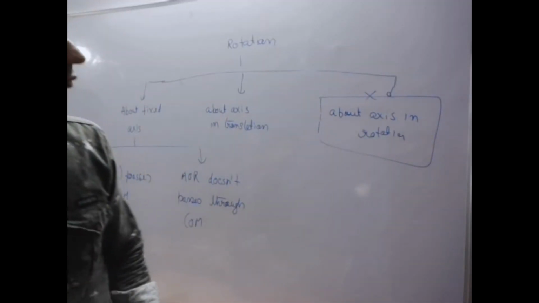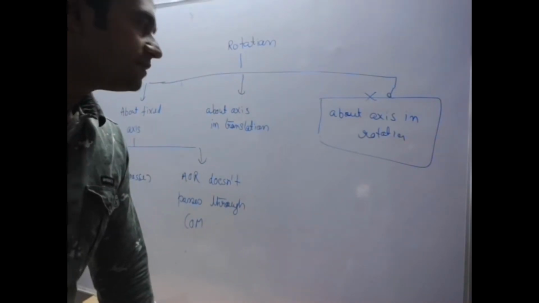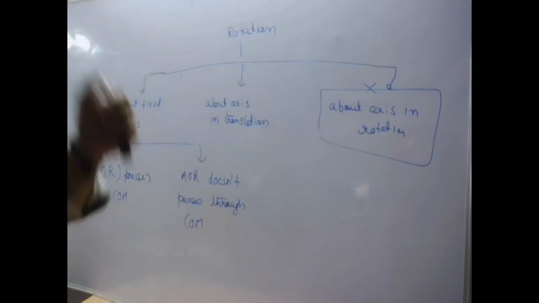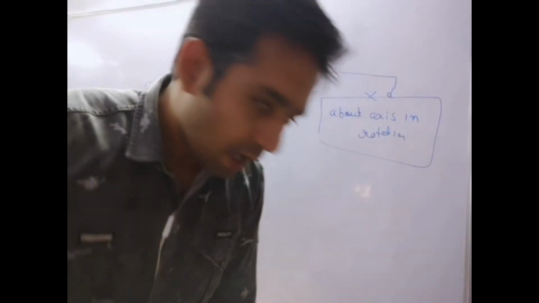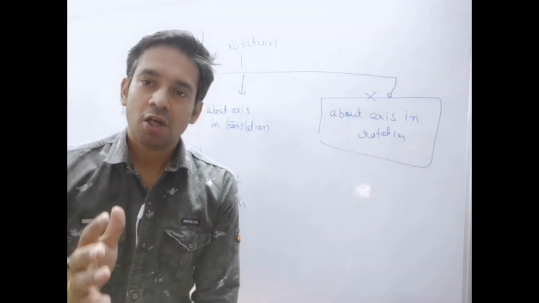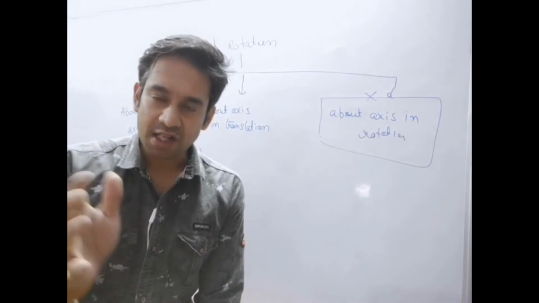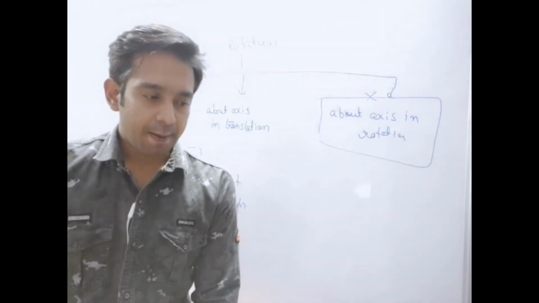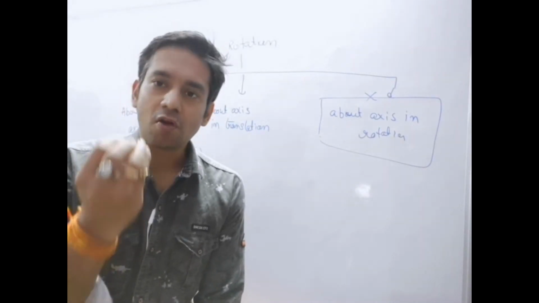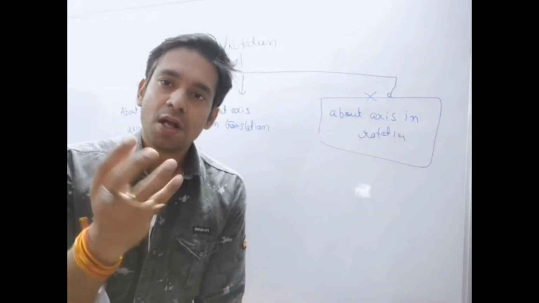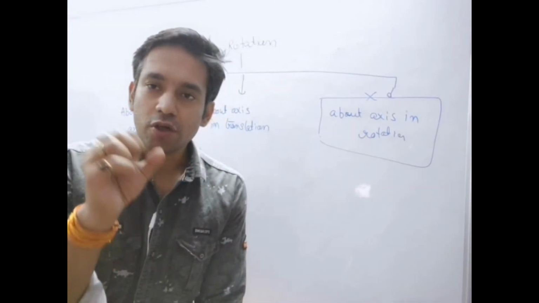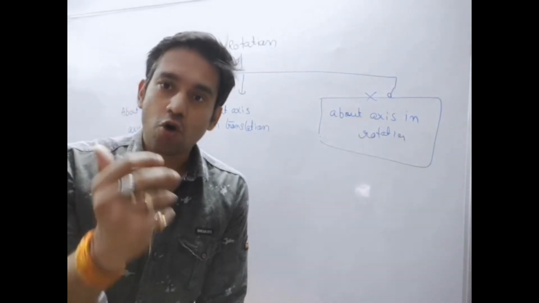So this is basically the crude way to understand rotation. But if we go on the basis of mathematics, for judging the motion, whether it is translation or rotation, then we can easily understand that this is rotational motion on the basis of change in orientation.